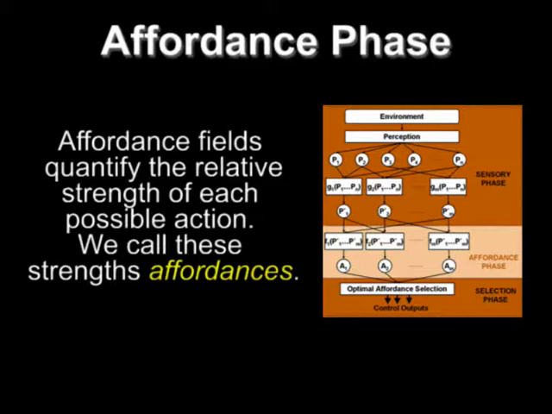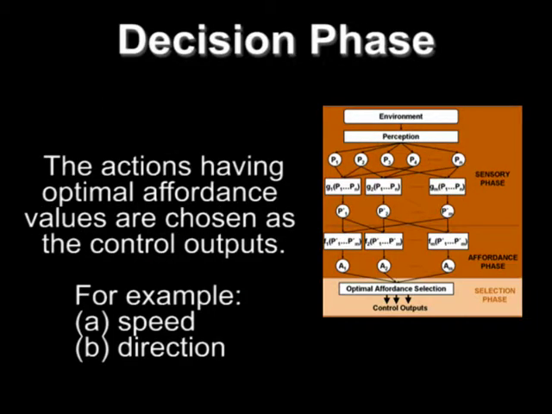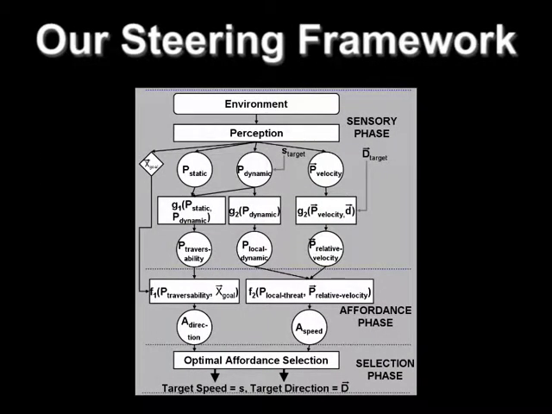Affordance fields are used to quantify the relative strength of each possible action. We call these strengths affordances. Finally, the actions having optimal affordance values are chosen as the control outputs. Our steering framework uses speed and direction affordance fields to make a steering decision.